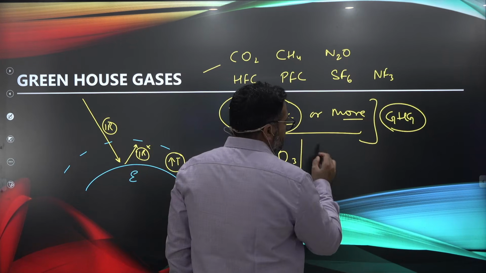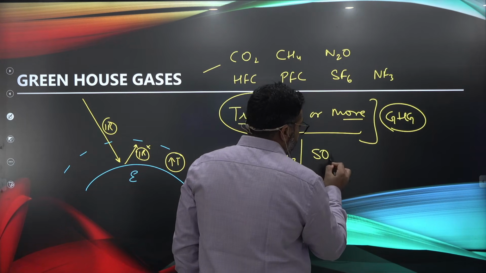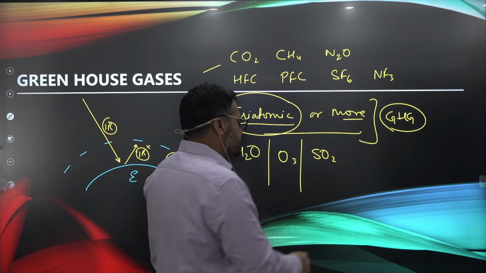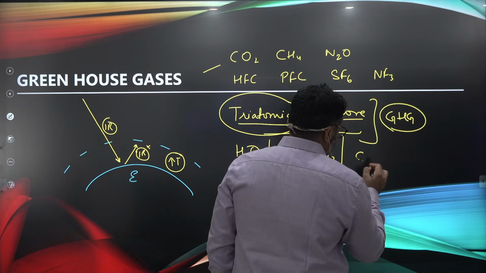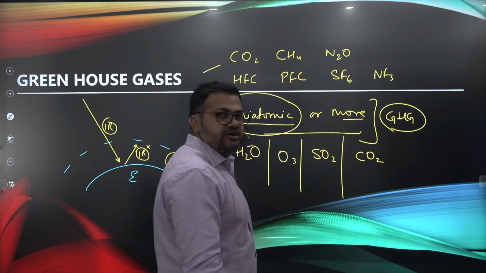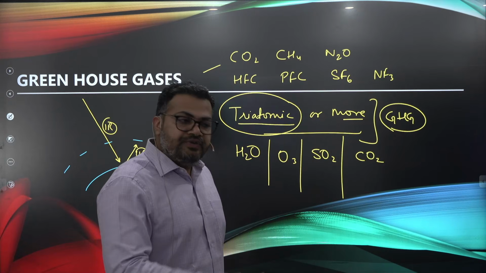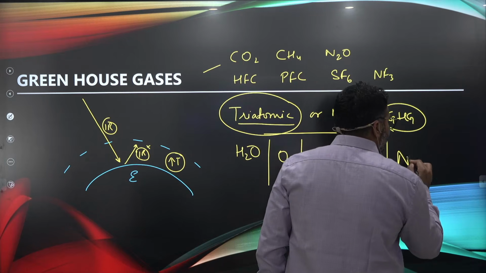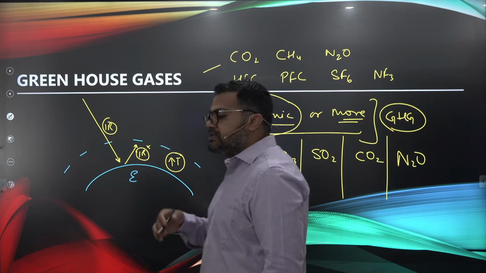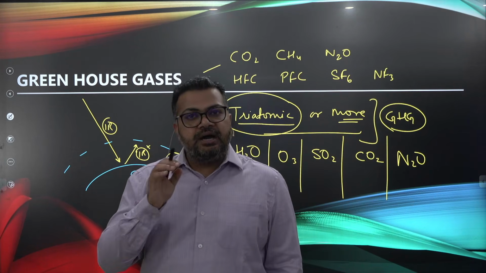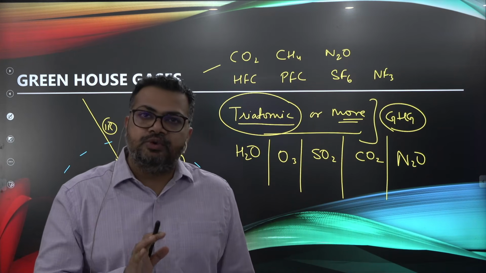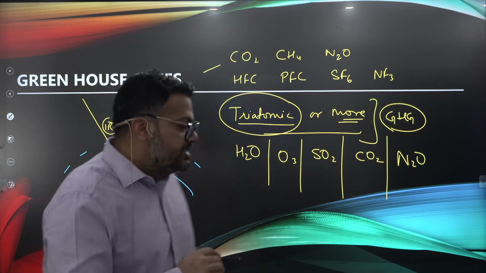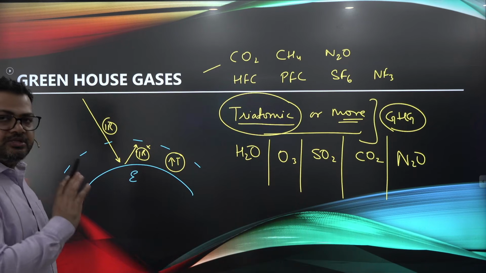If you talk about SO2 सल्फर डाइऑक्साइड 3 एटम है, ट्राइएटॉमिक ग्रीन हाउस गैस. If you talk about CO2, already covered, triatomic greenhouse gas. I hope all of you understand this. So whenever you have any triatomic gas or bigger or more, मतलब 3 एटम या 3 एटम से ज़्यादा हैं, तो वो गैस अक्सर एक ग्रीन हाउस गैस ही होगी. That gas will most likely be a greenhouse gas. I hope all of you understand. This is what we have under the basic concept of greenhouse gases.